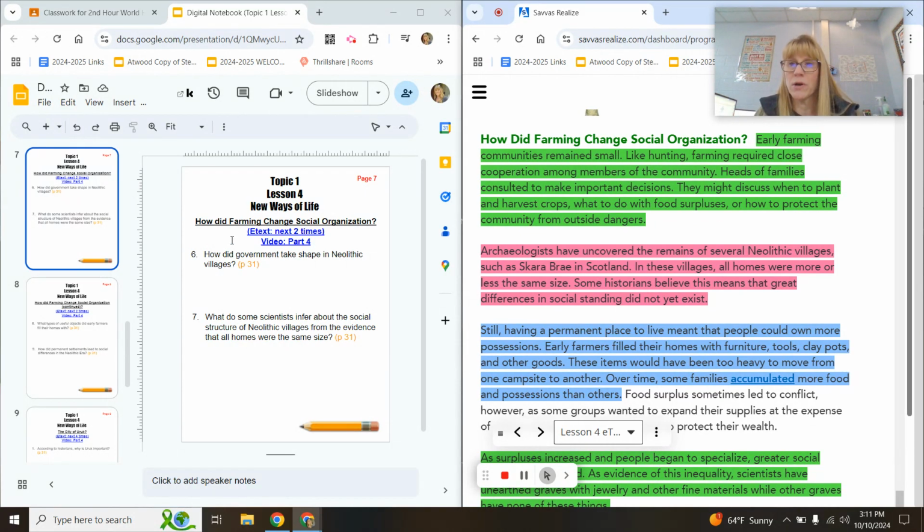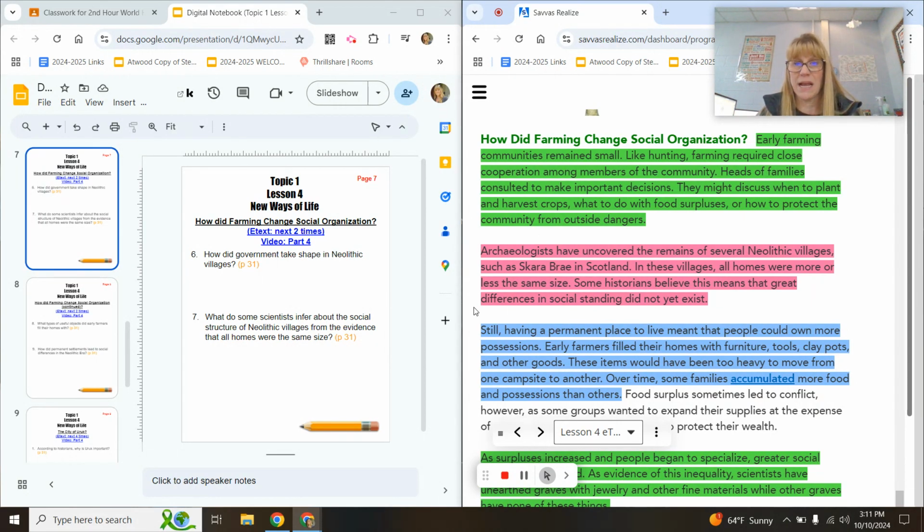So when we're talking about government, we're talking about the people who are keeping people safe, making the rules, enforcing the rules, that kind of thing. So what is happening as these farming communities are organizing? Who is taking charge? Go ahead and get that answer for number 6 and then come on back.